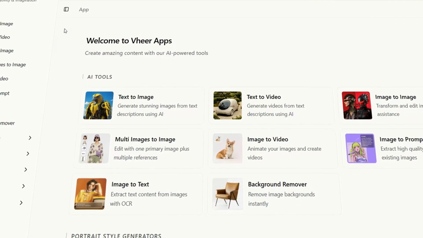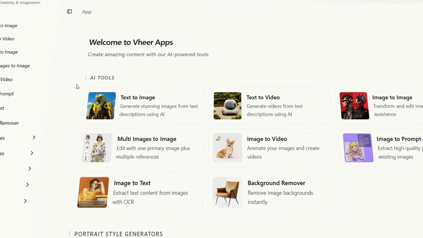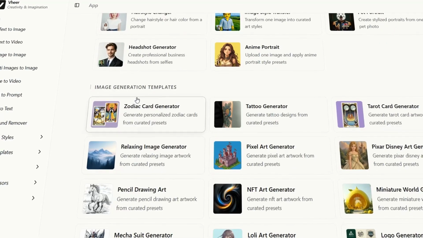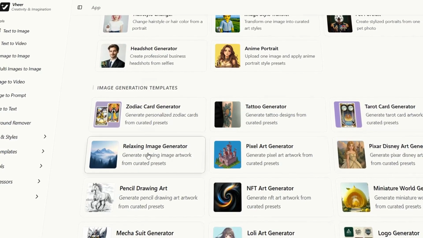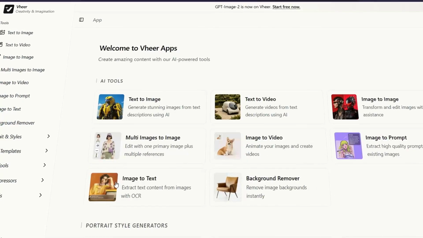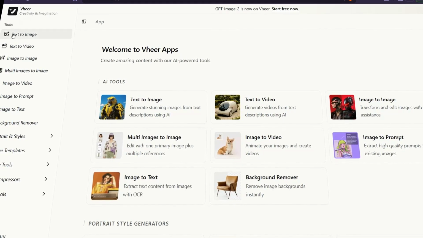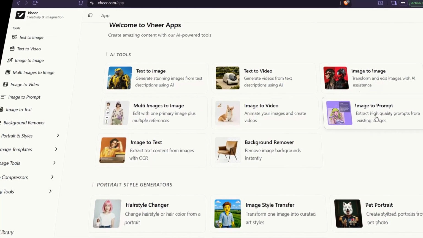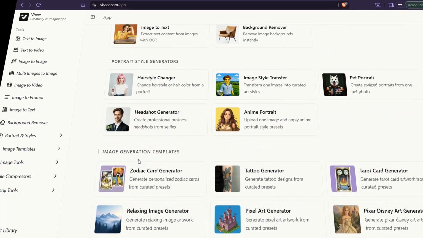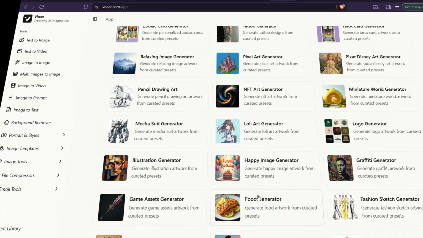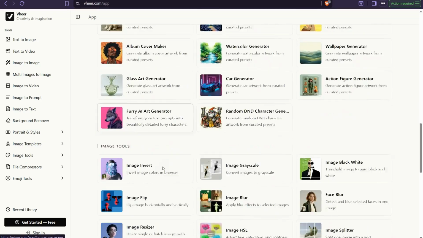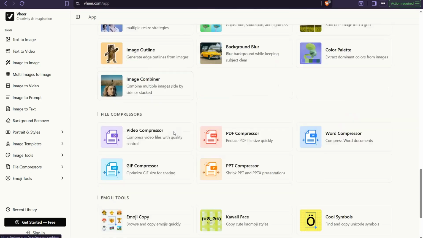It's a free website that has many tools for image editing, video generation, and so on. As for the free tools here, you can find image to image, image to prompt, image to text, anime portrait, happy image generator, graph generator, and much more. And for sure, all of them are free.